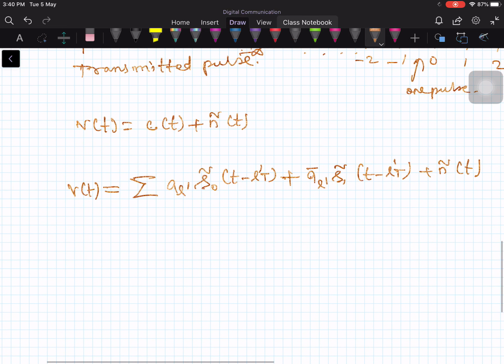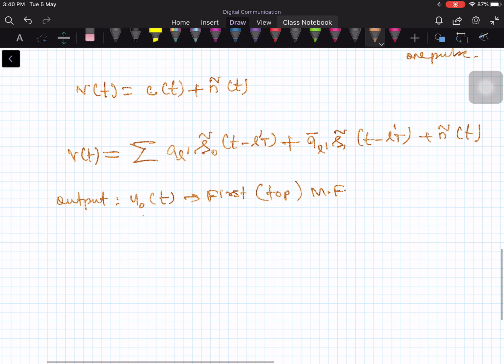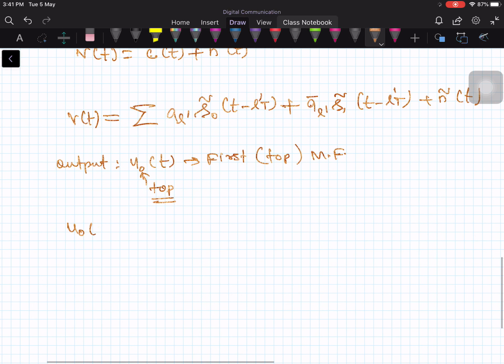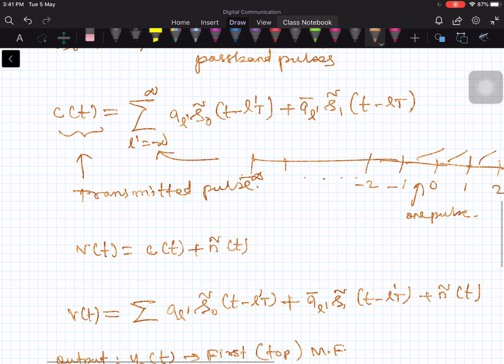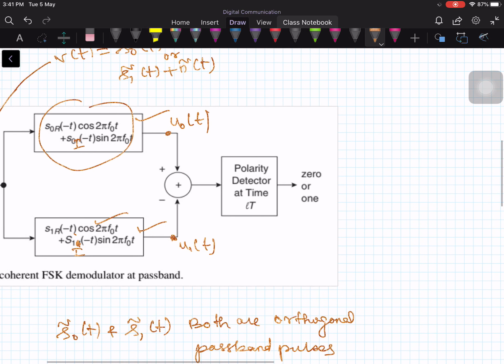Now what is the output of the matched filter? The output is denoted by u sub 0 of t, the first matched filter, or I can say the top matched filter. The 0 indicates the top matched filter. So u0 of t is the v of t convolved with the impulse response of the matched filter. The impulse response is given here: s0 r of minus t cos of 2 pi f naught t plus s0 i of minus t sine of 2 pi f naught t. That is the impulse response.